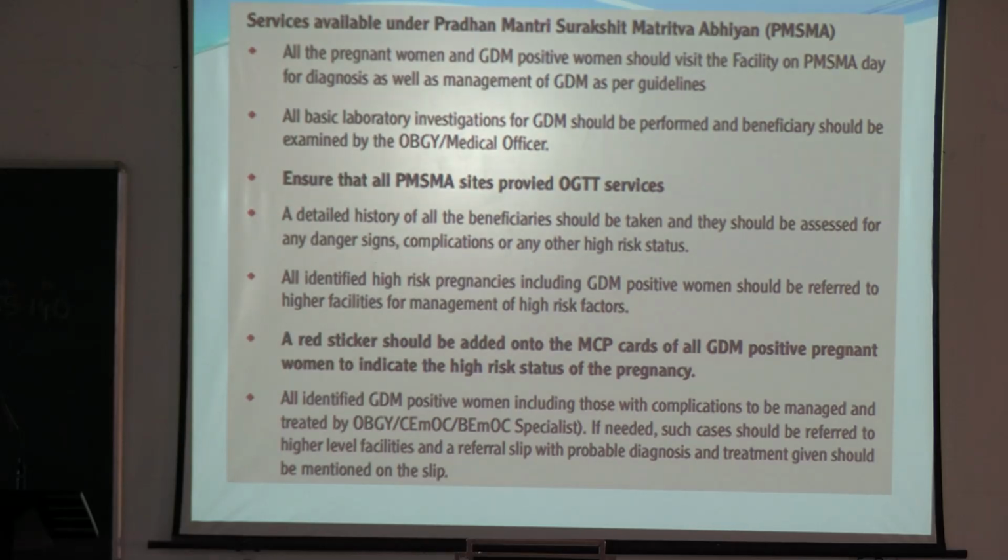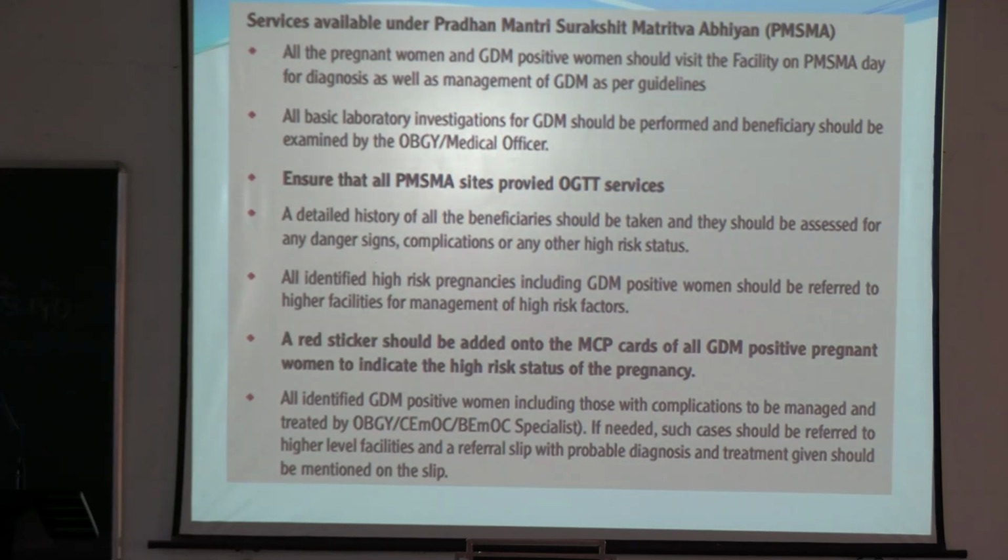So in that visit, you can check the blood sugar level, and if you find out that the patient is diabetic, you will give the red sticker. You might have to do that in the internship posting. The Pradhan Mantri Yojana is being followed in almost all the medical colleges and PSCs. So you will give red sticker to the high risk patients, especially diabetic mother or hypertensive mother, that is hypertensive disorder of pregnancy.